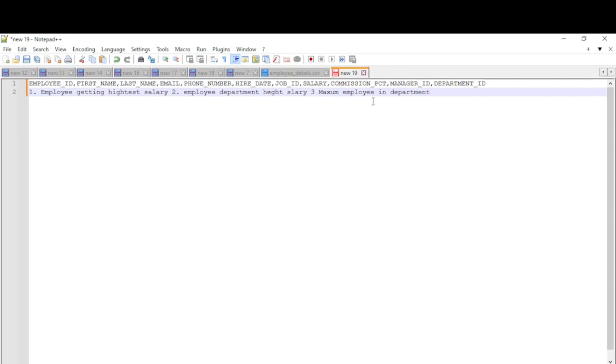Third, we have to find the department with the maximum number of employees. Suppose in IT, four employees are working, but in HR, five people are working. So the department with the highest number of employees will be HR. These three things we have to find. If you solve this question, most of the things, like how to rename a column, how to handle values and data types, you will encounter. That's why they have asked this question.